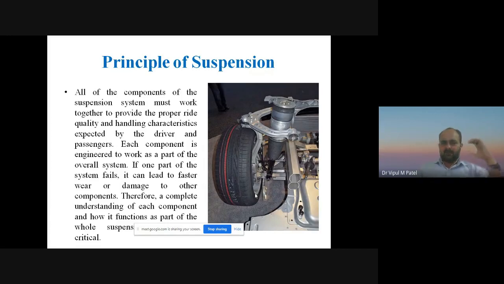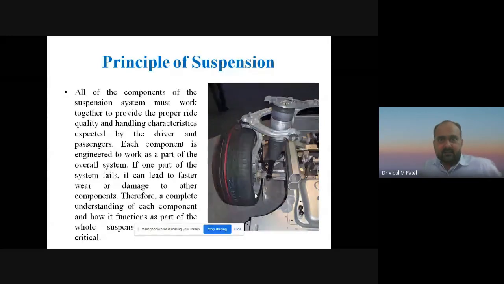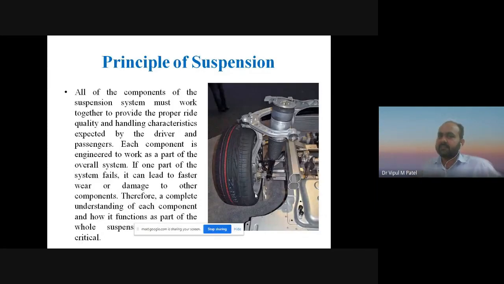Each component is engineered to work as a part of the overall system in the suspension system. If one part of the system fails, it can lead to faster wear or damage to other components. We have to check the general suspension at the time of regular servicing. If there is an error in one component of the suspension system, then definitely it can lead to faster wear or it can damage the other components also.